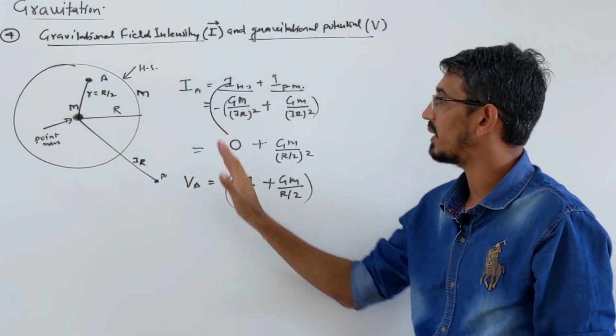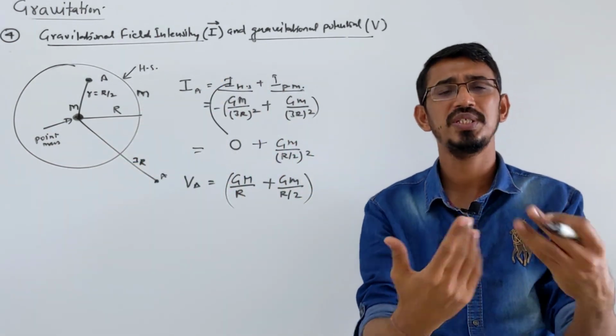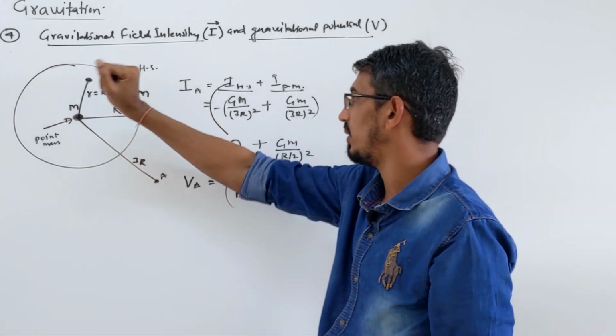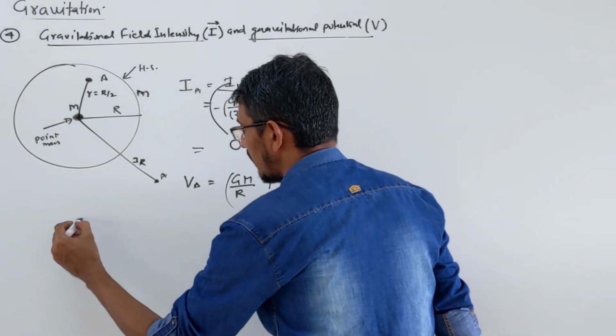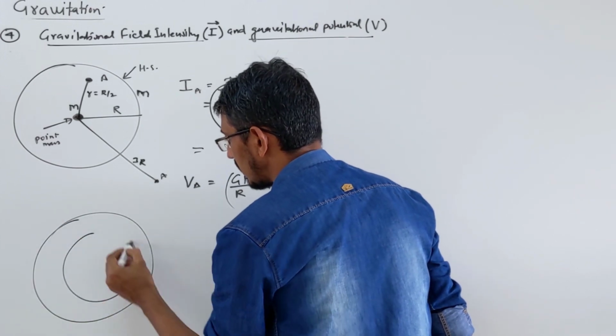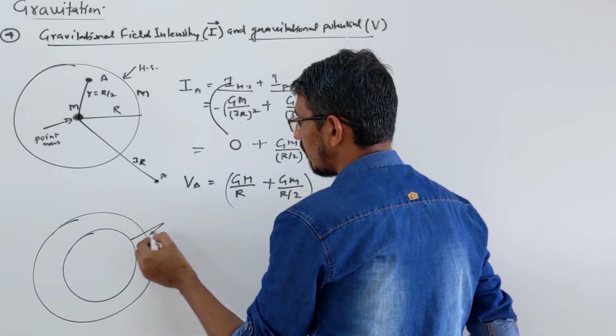They can ask you both questions, intensity and potential, at an inside point, outside point, and surface. Surface and outside there is no problem. Always general questions only. Inside only you need to think. Then what can they do? They can give a combination of hollow spheres, spherical shells. They say these are the two shells. These both are what?